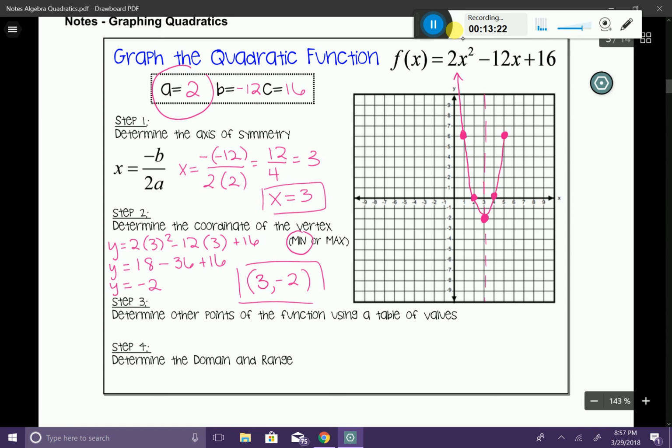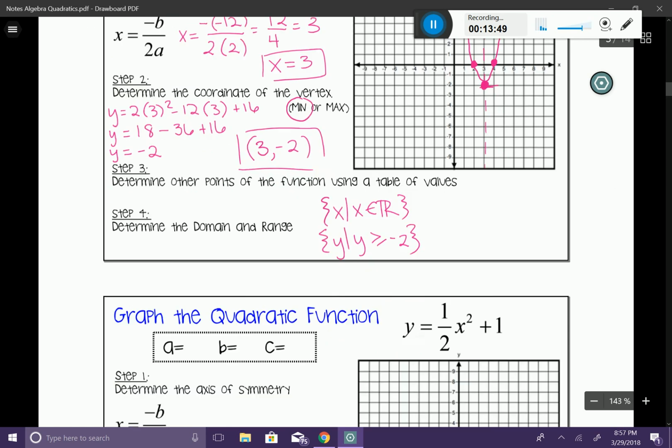You can see again we have a minimum point just like we talked about. And it looks good. All right, domain and range. My domain, as always, is x such that x exists in the real number system. And my range is y such that y is greater than or equal to that lowest point, which is negative 2. And there we have it.